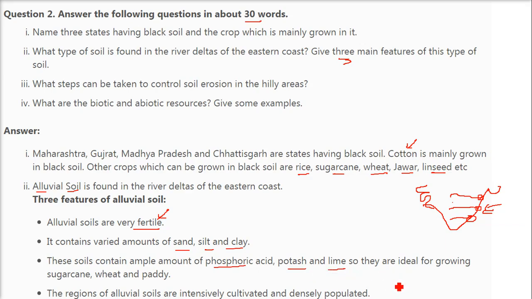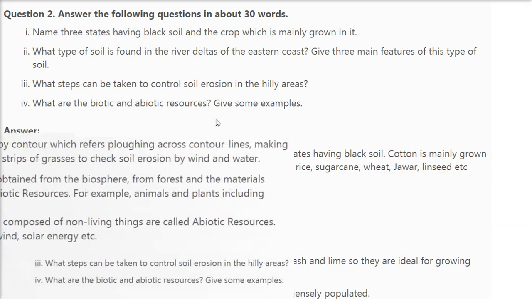So they are ideal for growing sugarcane, wheat and paddy. The regions of alluvial soils are intensely cultivated, Saghan Krishi, and densely populated.